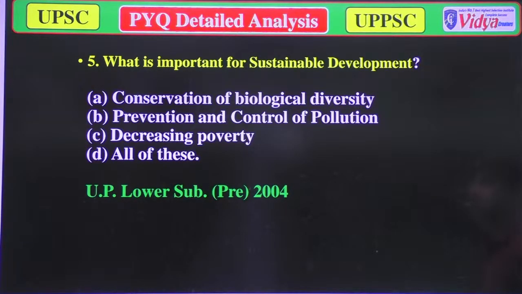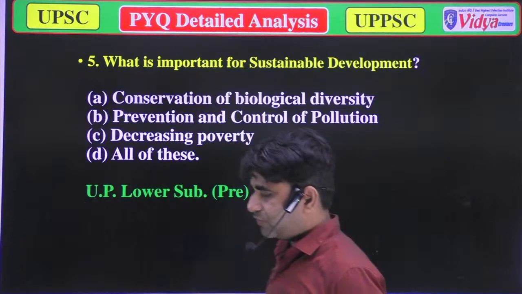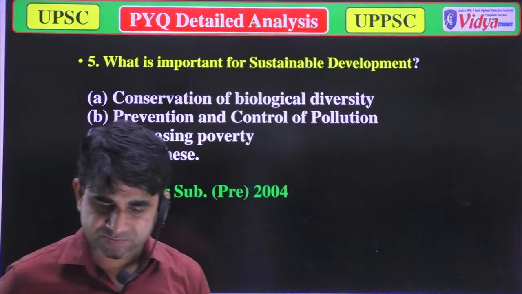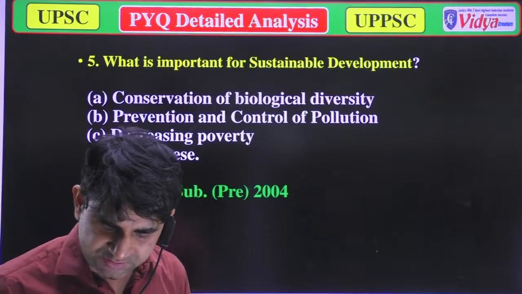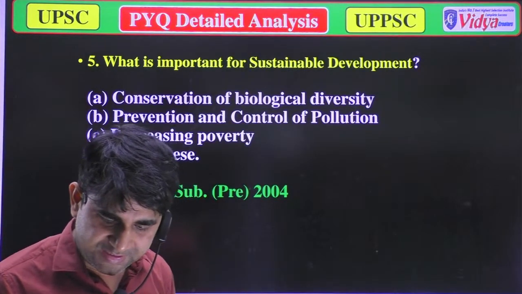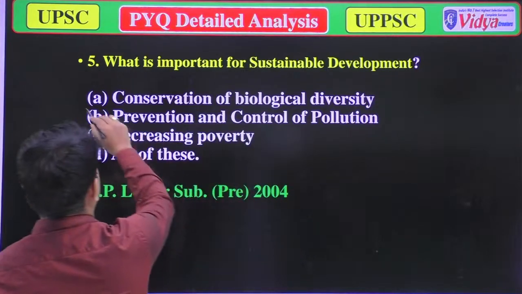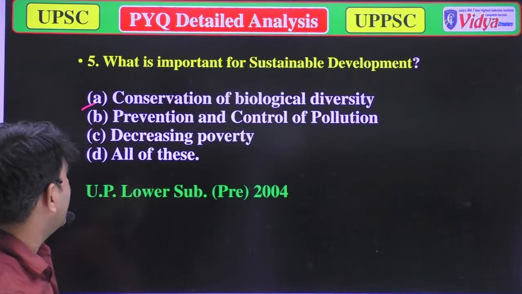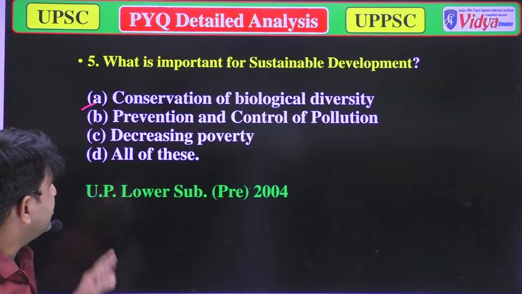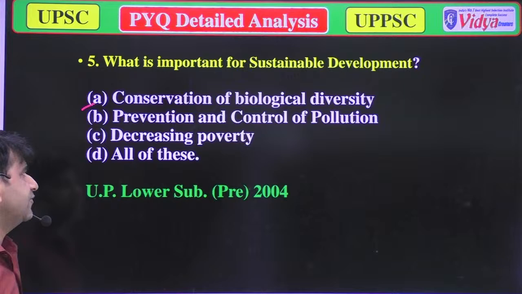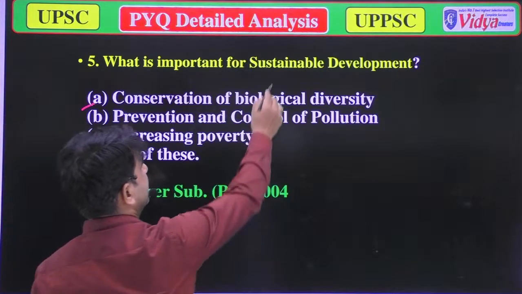Our next question is, what is important for sustainable development? Which of the following is most important for sustainable development? The options are: option A, conservation of biological diversity; option B, prevention and control of pollution; option C, decreasing poverty; and option D, all of the above. So now we have to discuss sustainable development.